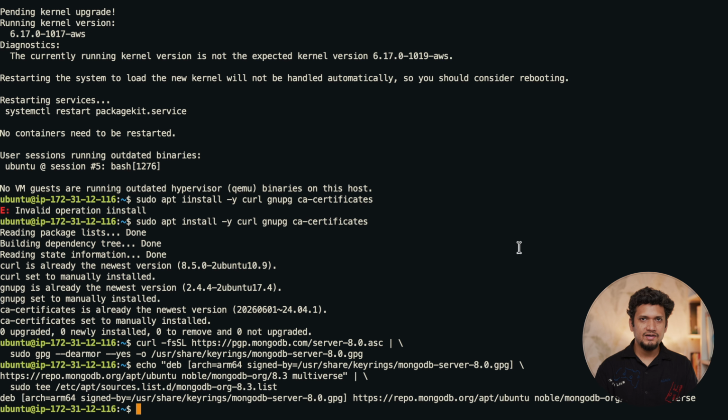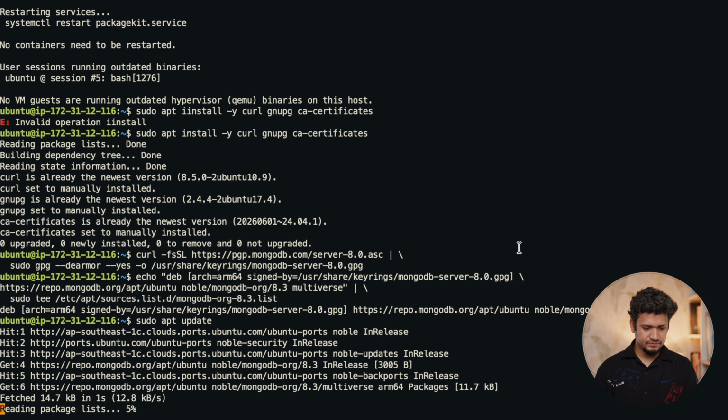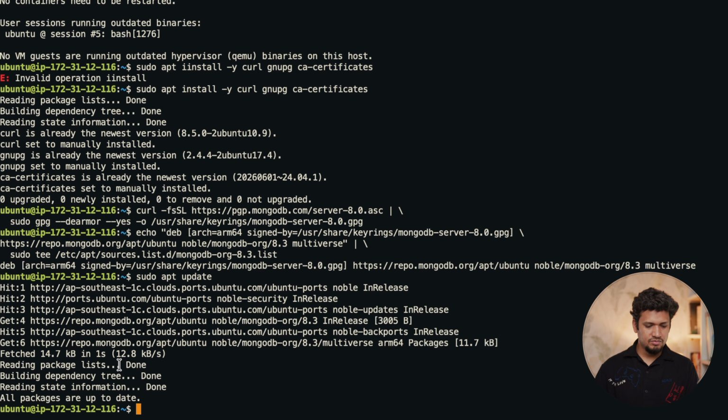So we have added our MongoDB repository list in our apt, and now we are going to update our list. Sudo apt update. Now we see MongoDB Ubuntu is now added in our list of packages.